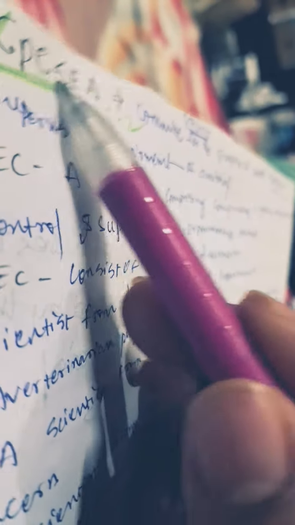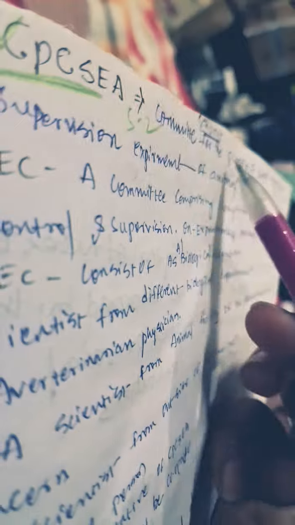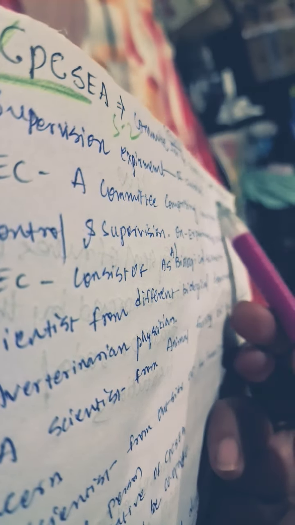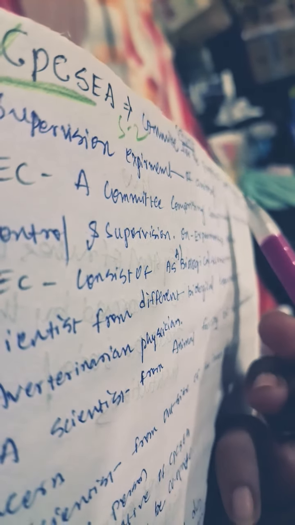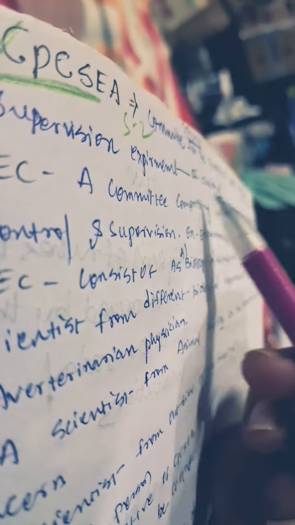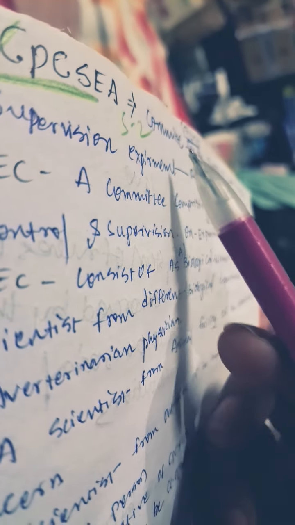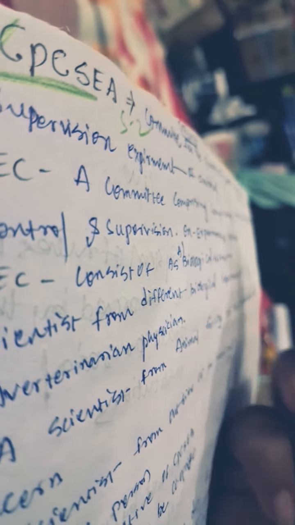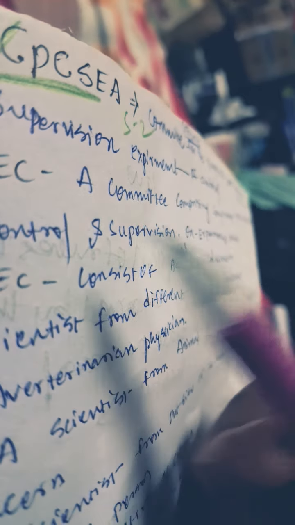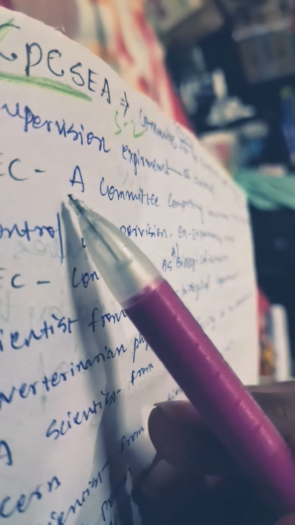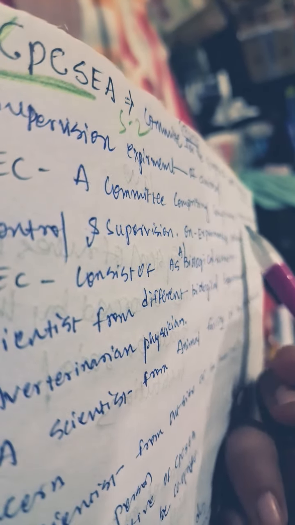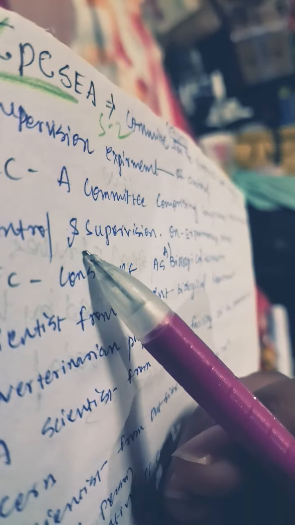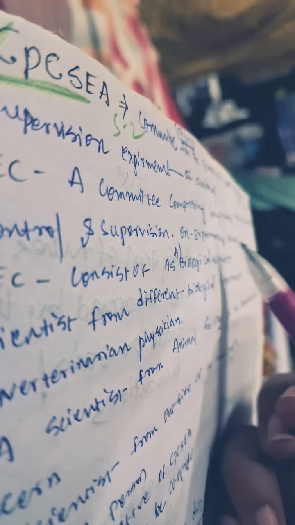CPCSEA: Committee for the Purpose of Control and Supervision of Experiments on Animals. IAEC is a committee comprising a group of persons to control and supervise experiments on animals.